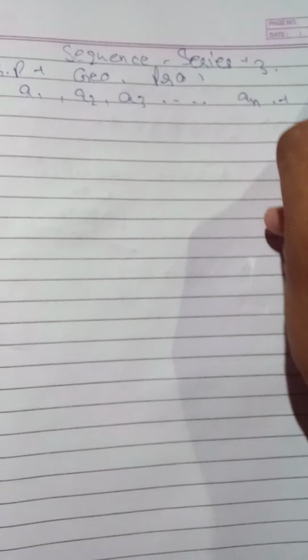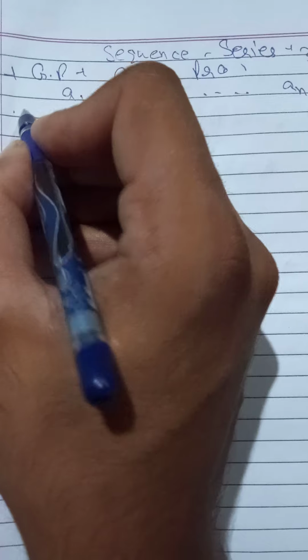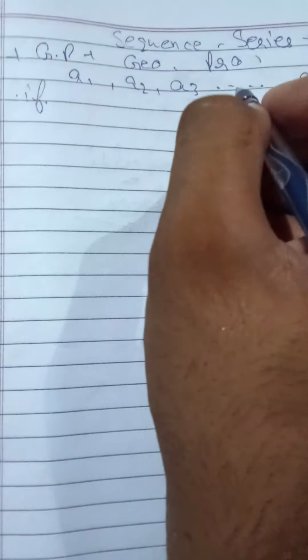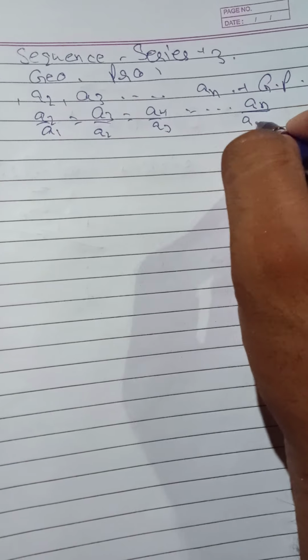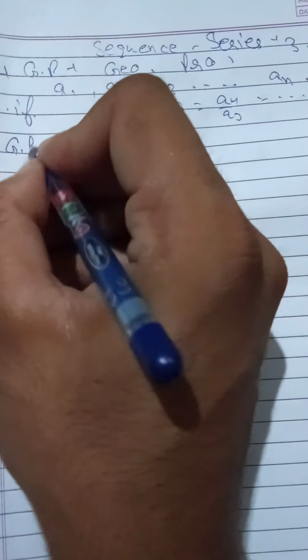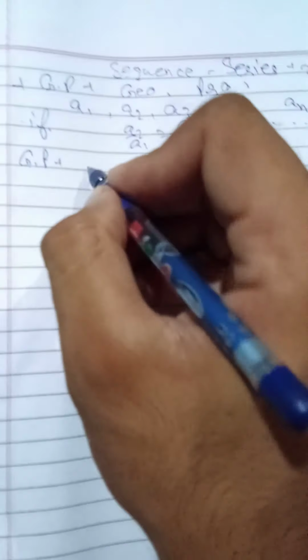Let a sequence A1, A2, A3 and so on up to AN be in GP. It means this sequence will be in GP if and only if A2 upon A1 is equal to A3 upon A2 is equal to A4 by A3, and so on up to AN upon AN minus 1. Now from this, the definition of GP will be a sequence